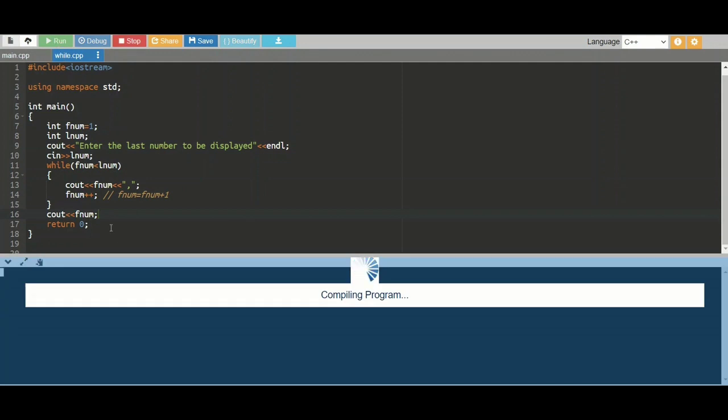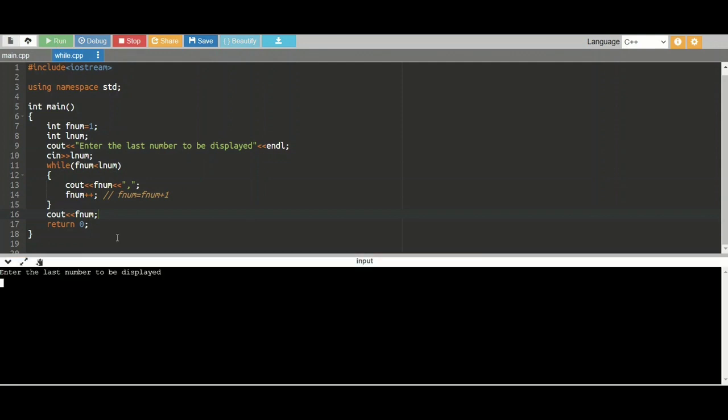Let us check how it works. Again I'll give 10. The numbers from 1 to 10 are displayed and the comma after the last digit is avoided by using this logic.